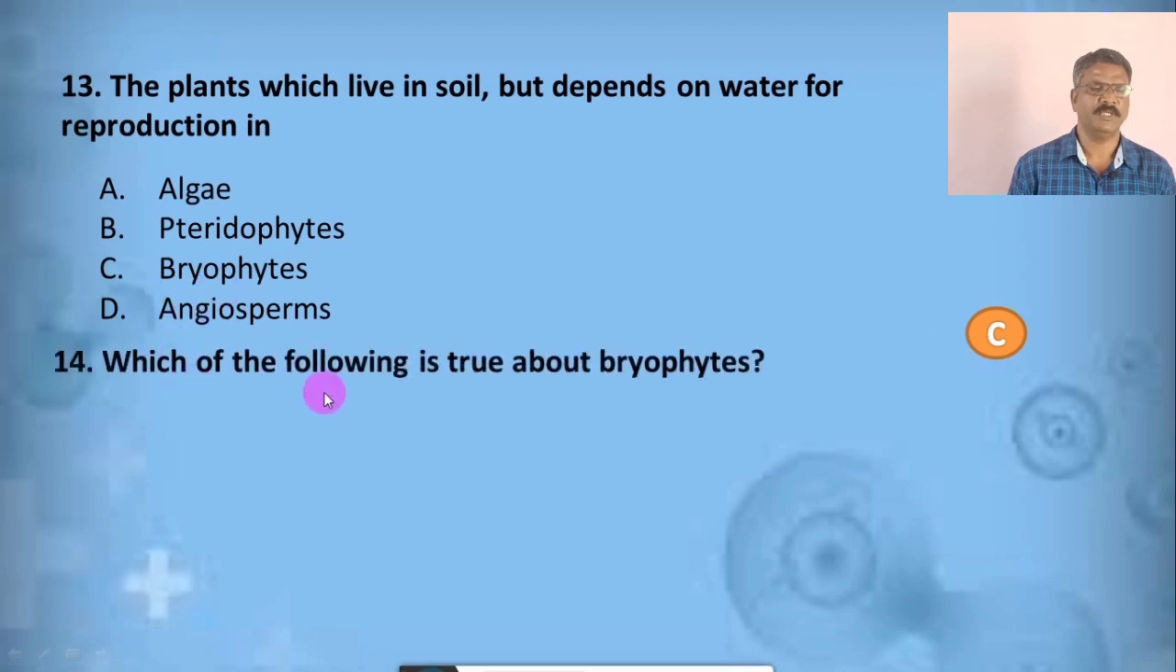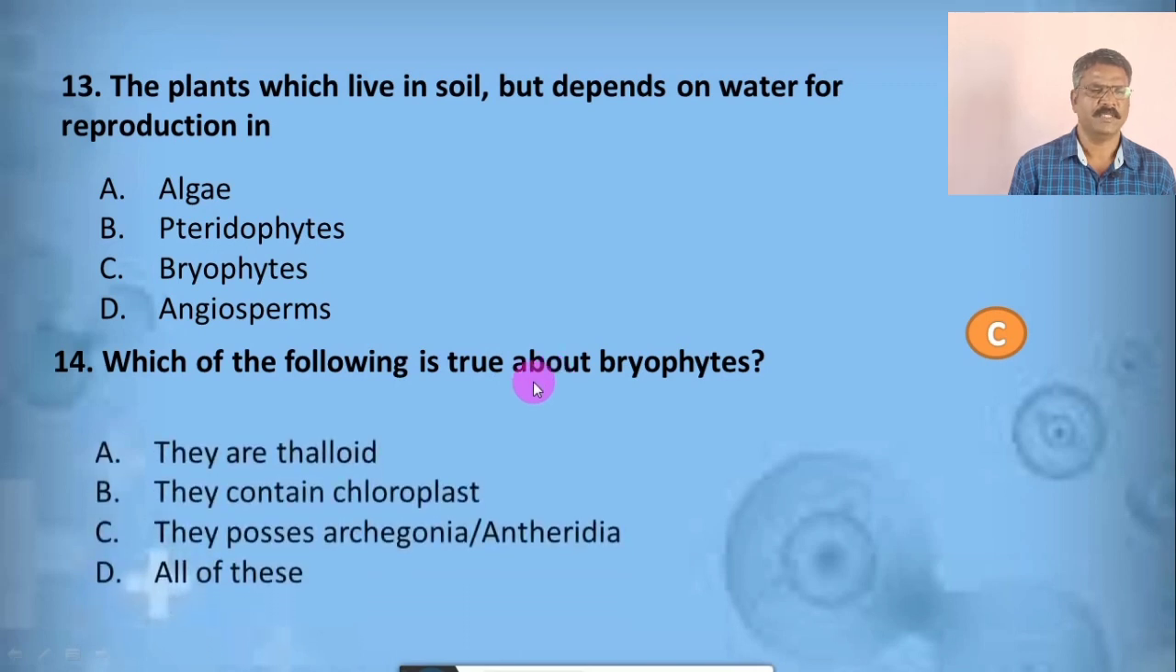Question number 14. Which of the following is true about bryophytes? A. They are thalloid, B. They contain chloroplast, C. They possess archegonia and antheridia, and D. All of the above. And the correct option is all of the above, because they have a thallus-like plant body, they have chloroplasts, and they always produce archegonia and antheridia. Hence, the correct option is D, that is all of the above.